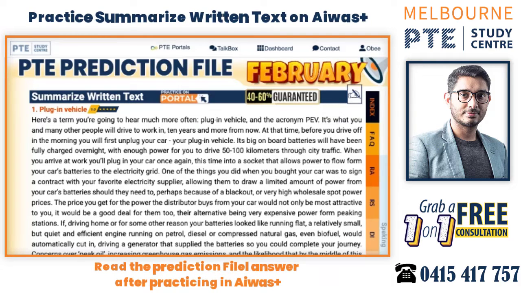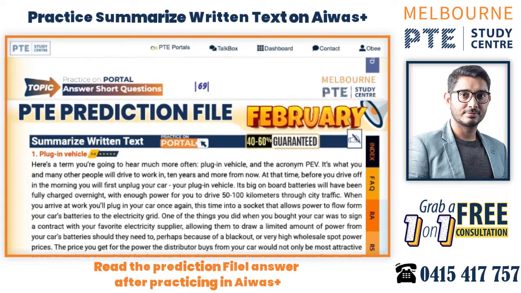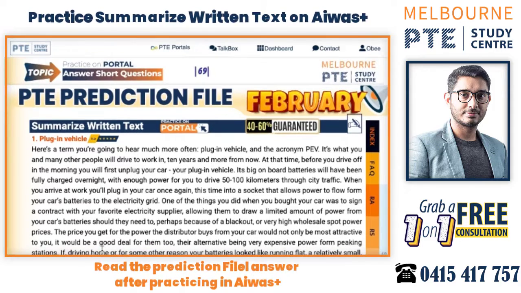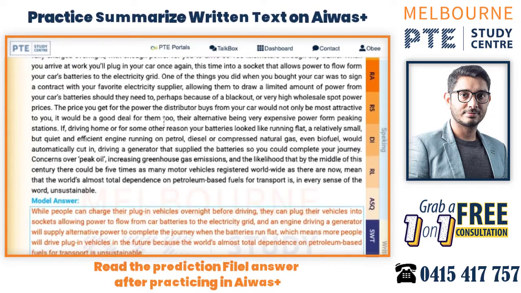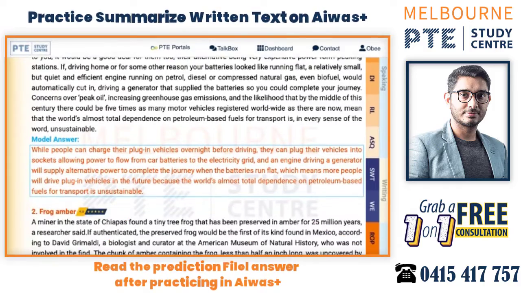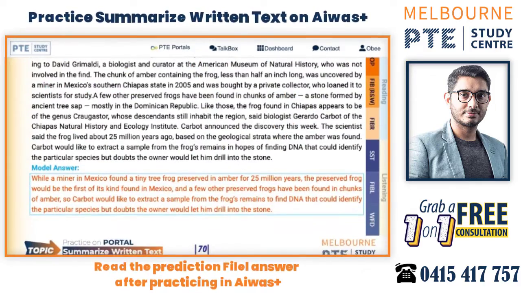All right, and that's what you need to make sure you do. Now let's say you have practiced on AIWAS. What are you going to do? Obviously the model answers are here, so you just see the paragraph and go through the model answer. Read the model answers and mark them a little bit to understand, okay, this is where the answer was taken from. Because as you know, we use our reading and typing method for our summarize written text, where we take all the information straight from the paragraph, right? So please make sure you do that. In that way you will be better prepared. Hopefully that made it clear, and that's what is expected from you.